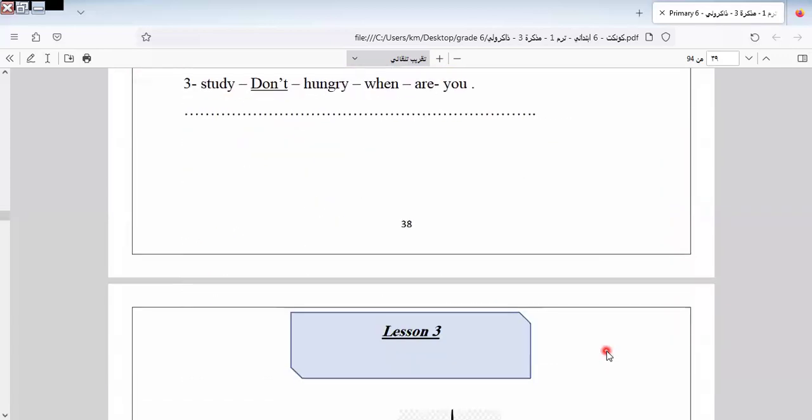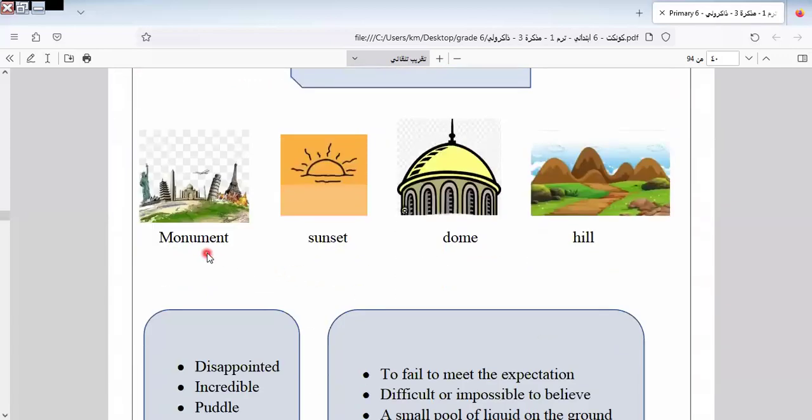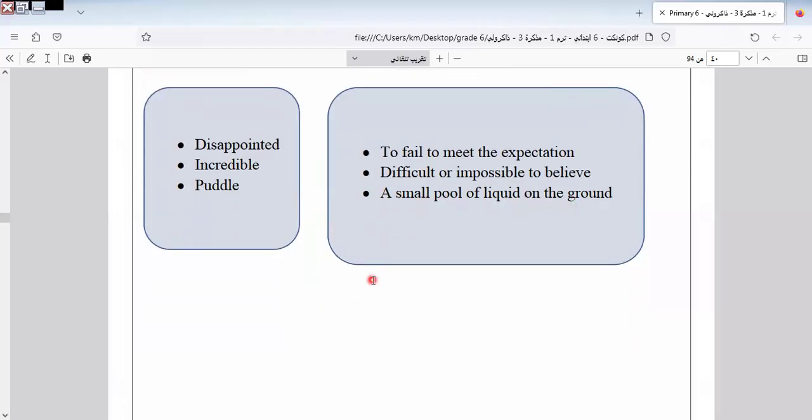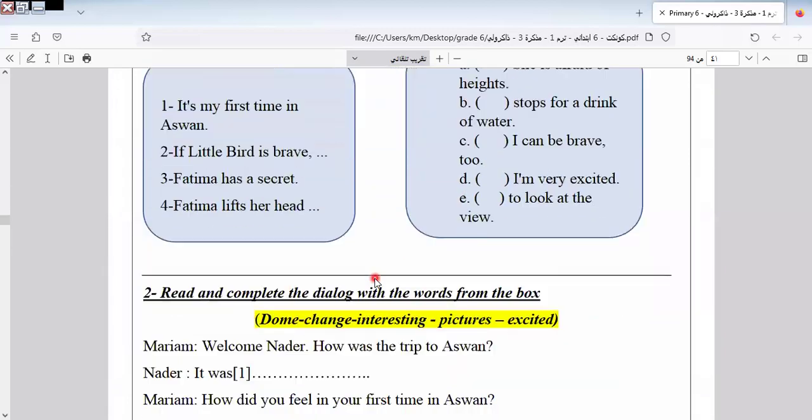Let's continue the rest of the exercise. Here we have monument, sunset, doom, hill. Disappointed. Appointed means happy or satisfied. But here disappointed means to fail to meet the expectation. Incredible, difficult or impossible to believe. Puddle, a small pool of liquid on the ground. Okay. I think we know it from the lesson.